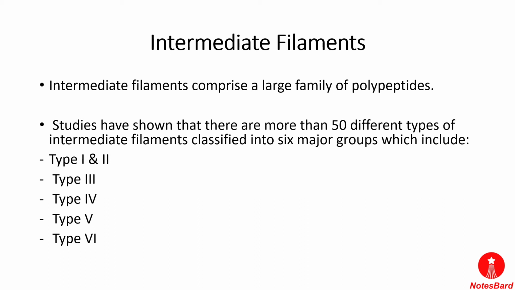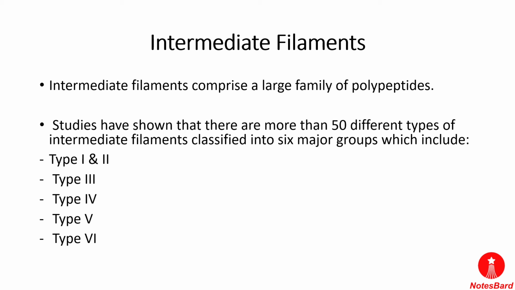The next is intermediate filaments. So what are intermediate filaments? They are also a type of cytoskeleton element made up of multiple strands of fibrous protein wound together. As the name suggests, intermediate filaments have a diameter of about 8 to 10 nanometers.